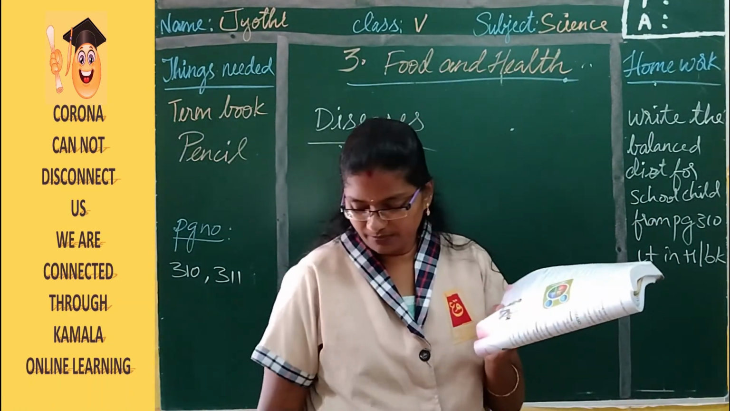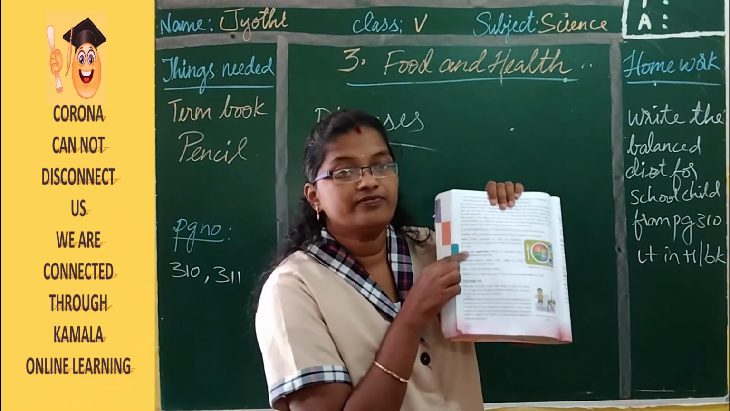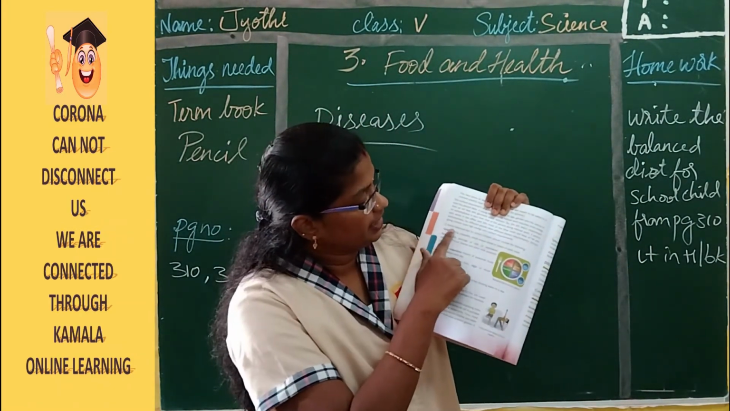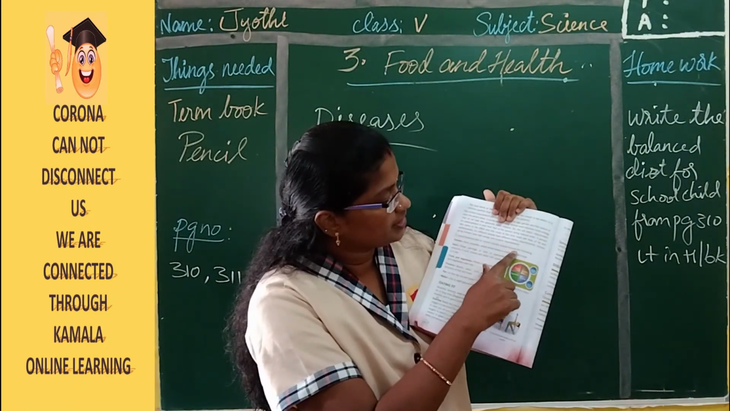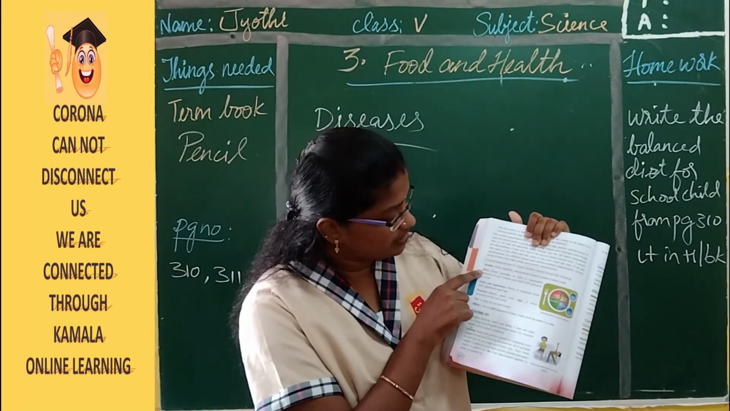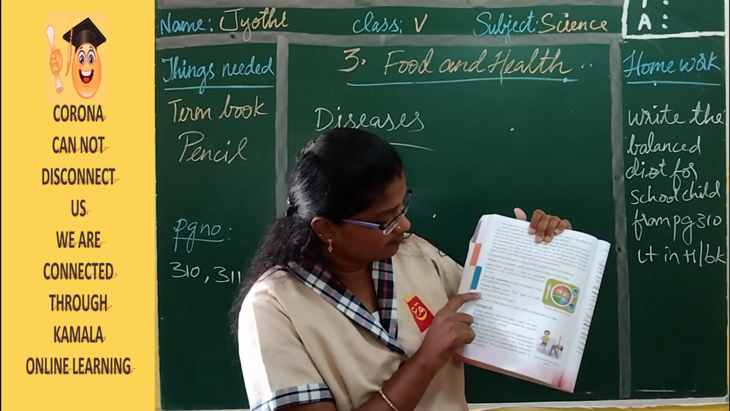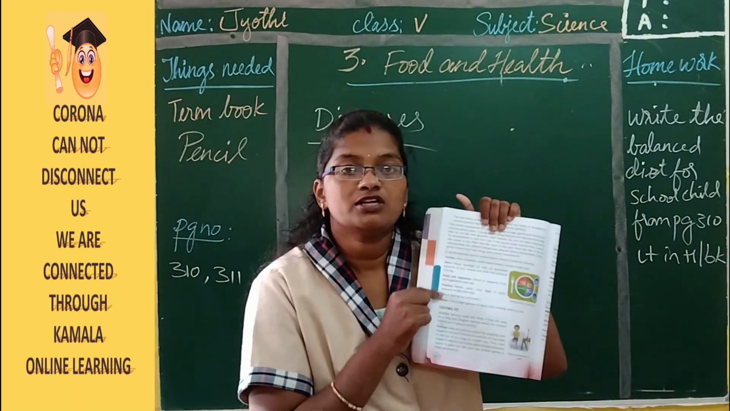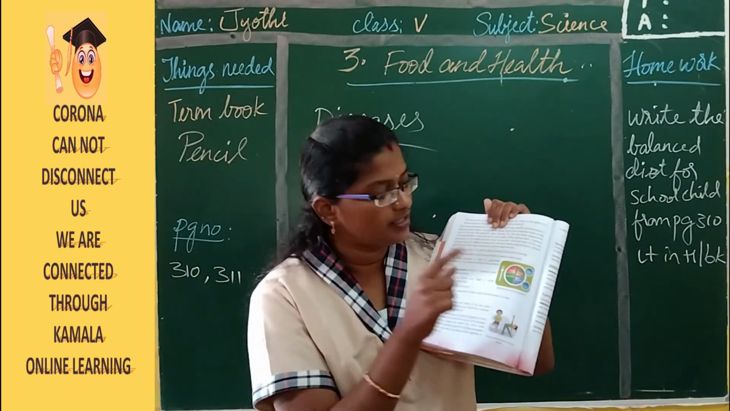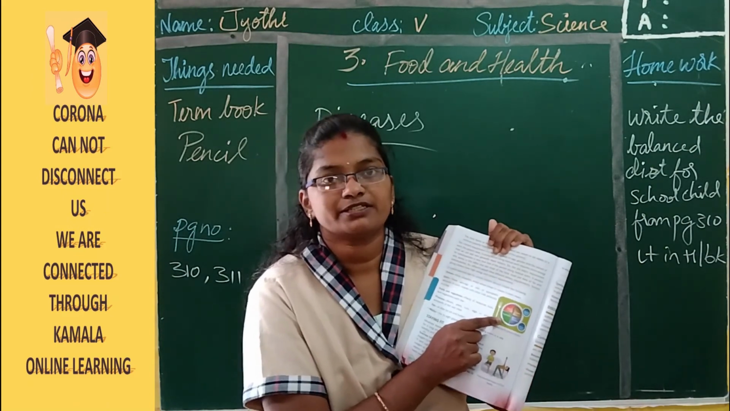So here is page number 310 and here you have the points. A typical balanced diet for school children should include these. In that you have cereals, dairy, then fruit and vegetables, proteins, fat and water. So all this you have to write one time along with the diagram. Please even draw the diagram and color it. Okay.